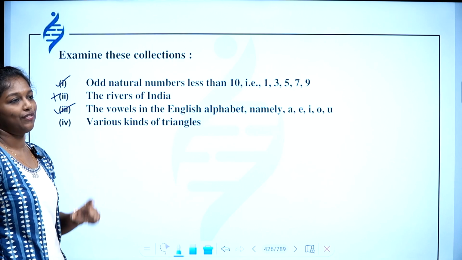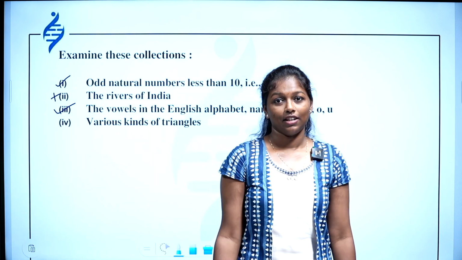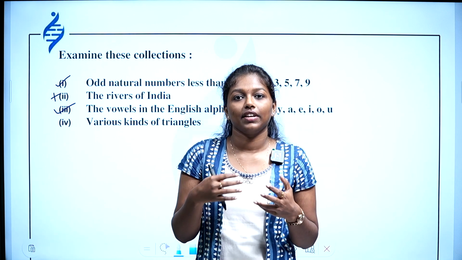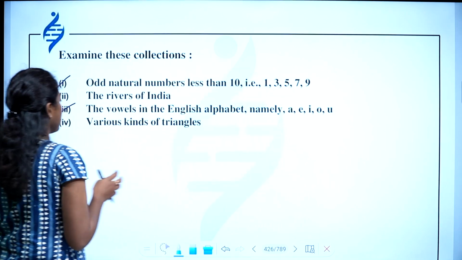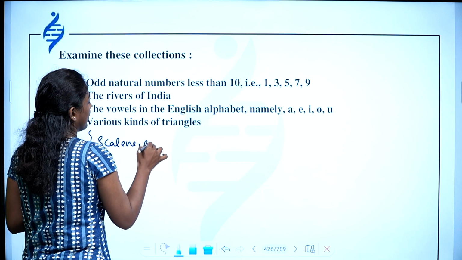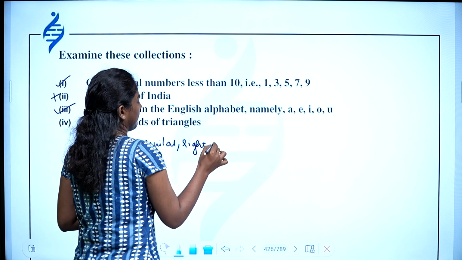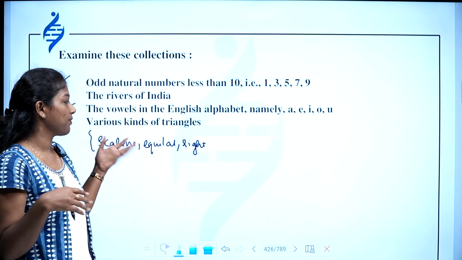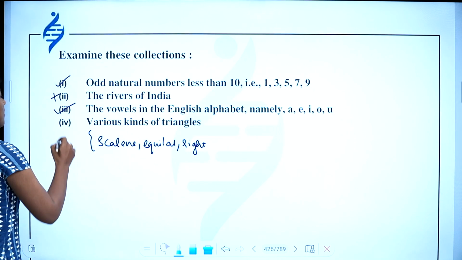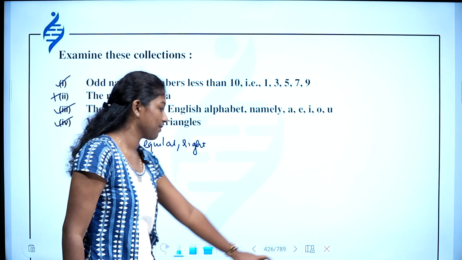Next is various kinds of triangles. Okay, so various kinds of triangles, is it a set? Of course it's a set, because if a triangle is given, you can see what kind of triangle it is. Various kinds of triangles means scalene triangle, then equilateral triangle, then right angled triangle. All these are different types of triangles, and we know how many types of triangles exist. Okay, so this is also a well defined collection, and hence it is a set.